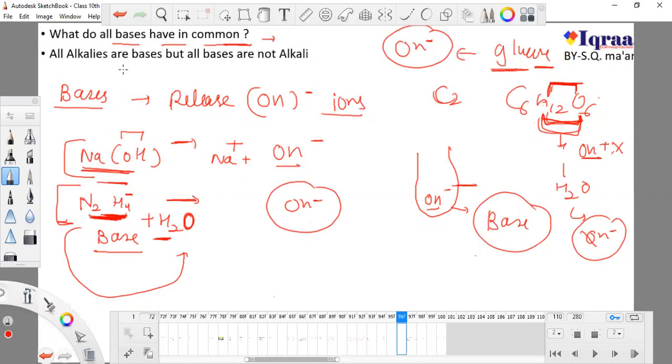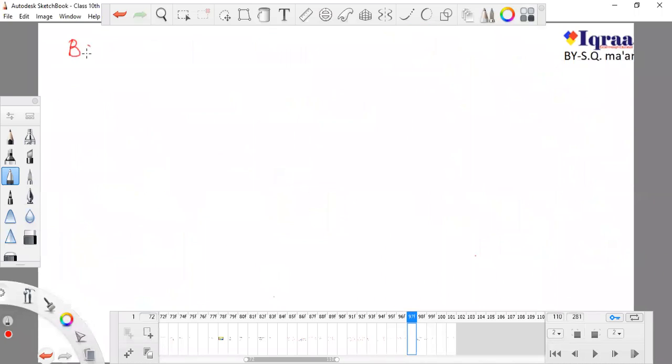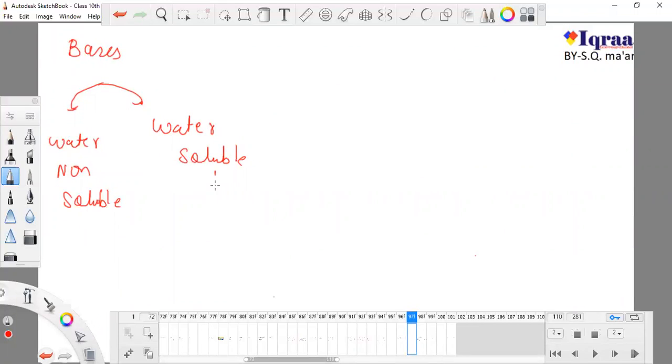Now we have two types of bases. One base is water soluble and one base is water non-soluble. So the first category is water non-soluble bases, and the second category is water soluble bases.